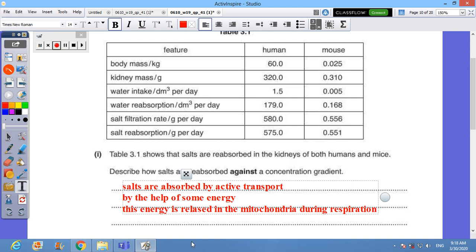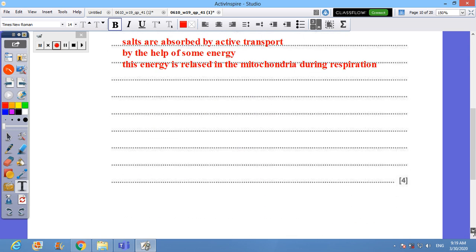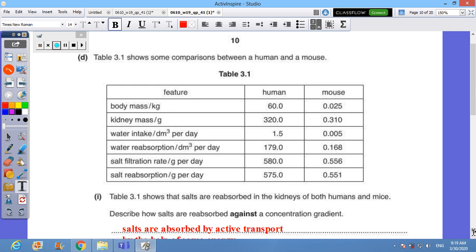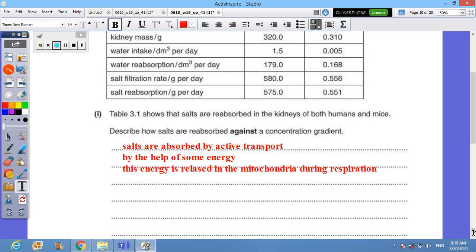Correct. Very good. So again, this is done by active transport, with the help of energy, and this energy is released from mitochondria during respiration.